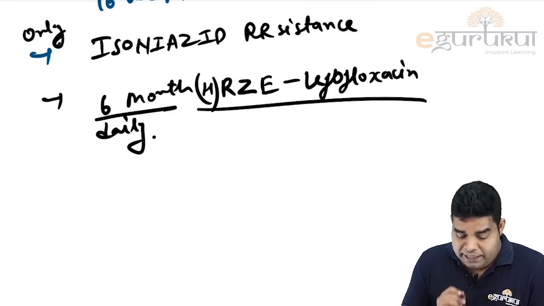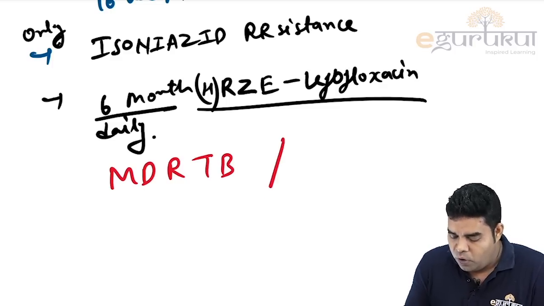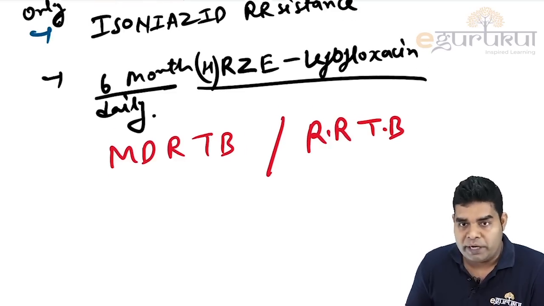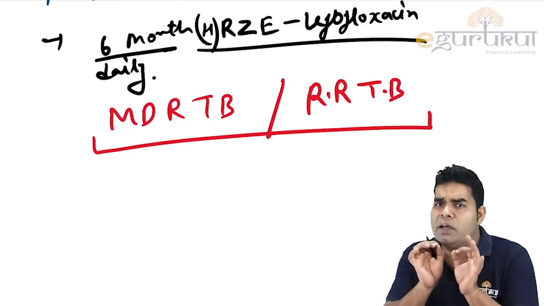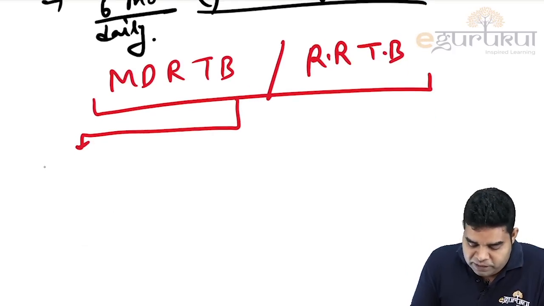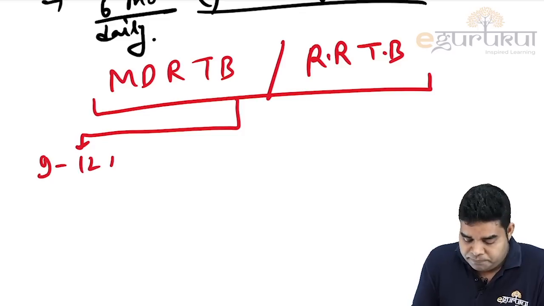Now, next is when there is either MDR TB or rifampicin resistant TB. In MDR or rifampicin resistant, there are 3 classifications, very simple to remember. First is when we give a 9 to 12 month regime.